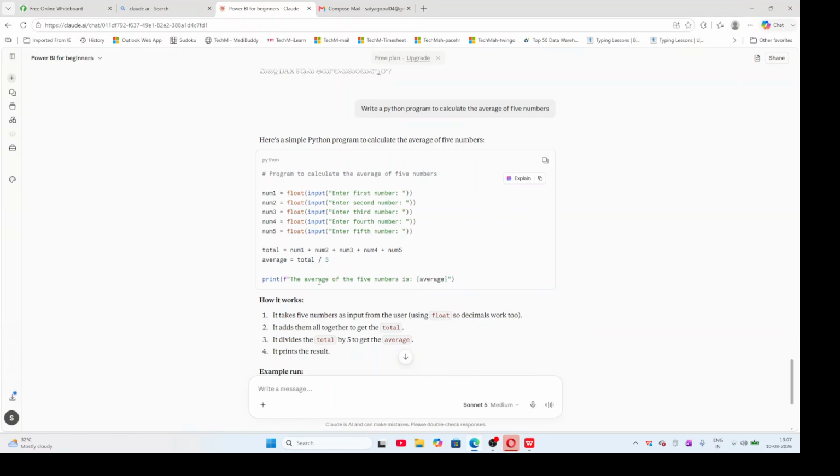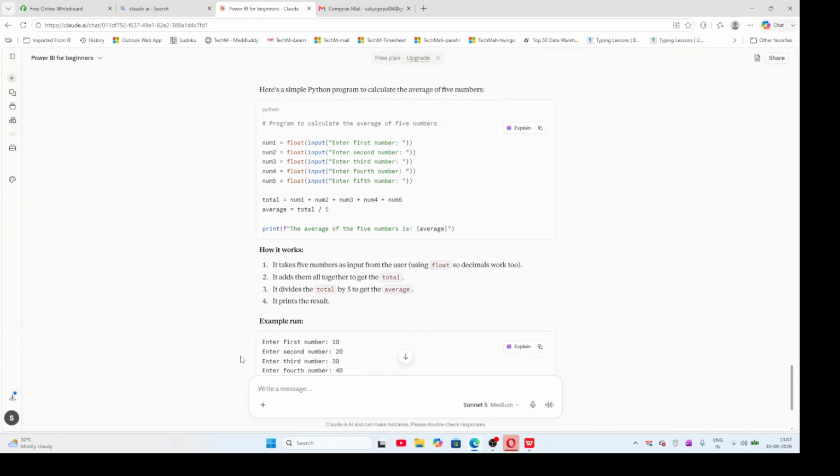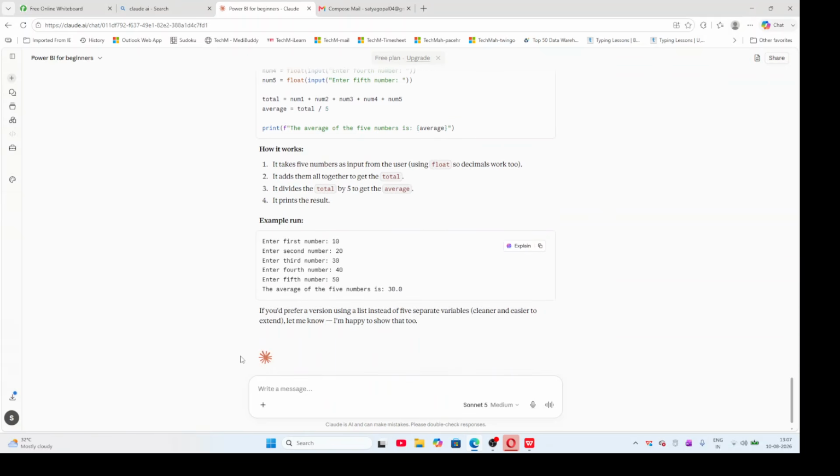Okay. Then it has also explained each line. And it will give the sample output also, meaning how it was given. It will ask to enter first number, and you have to type 10, okay. After that enter second number, you have to give 20, and after this enter third number, fourth number and fifth number. Then it will give the average of five numbers.